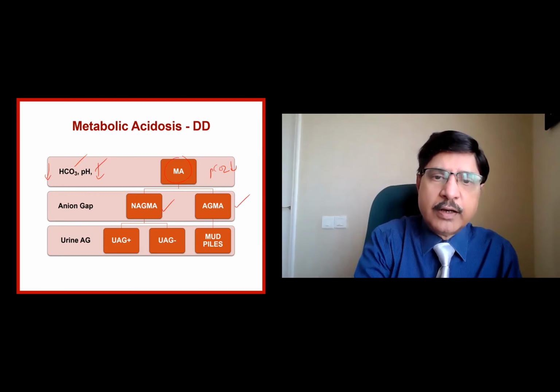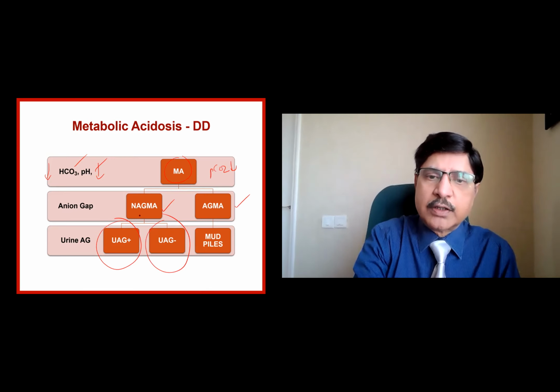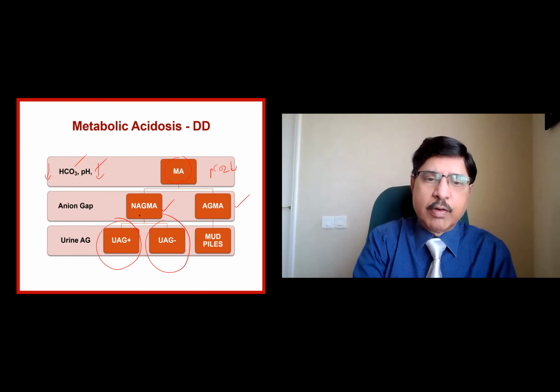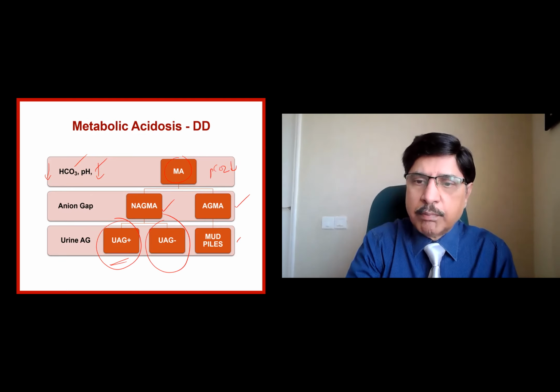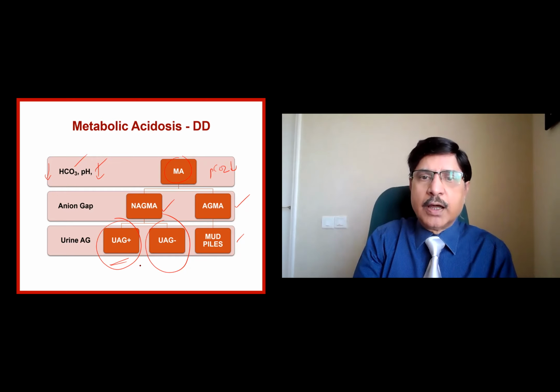If we get non-anion gap metabolic acidosis, we need to do one more calculation, what is called the urine anion gap. Is it positive or negative? Normally it is positive. If it is negative, it tells that there is a gut-related problem. For AGMA, we have got MUDPILES. For NAGMA, we have got HARDASS, which you have seen earlier.